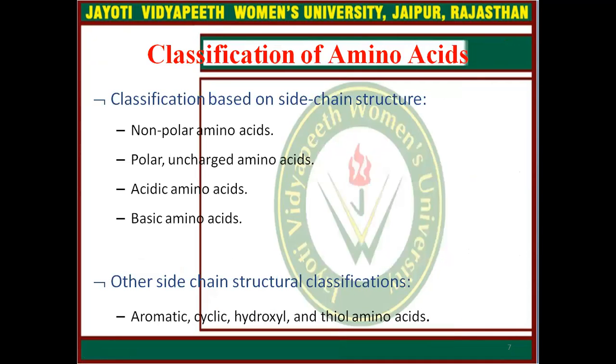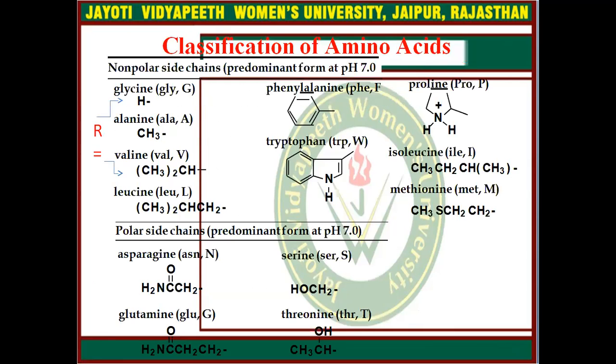Now come to the classification of amino acids. Classification is based on side chain structure. It can be divided into four groups. First is non-polar amino acids, second is polar uncharged amino acids, third is acidic amino acids, and fourth is basic amino acids. There are other side chain structural classifications like aromatic, cyclic, hydroxyl, and thiol amino acids.